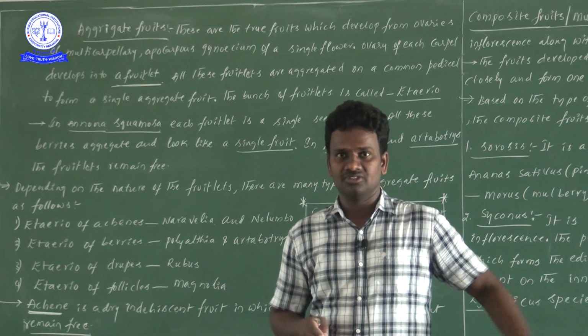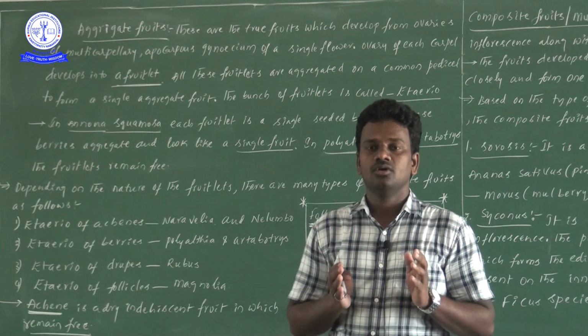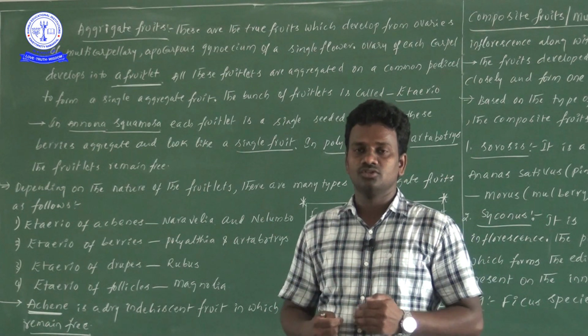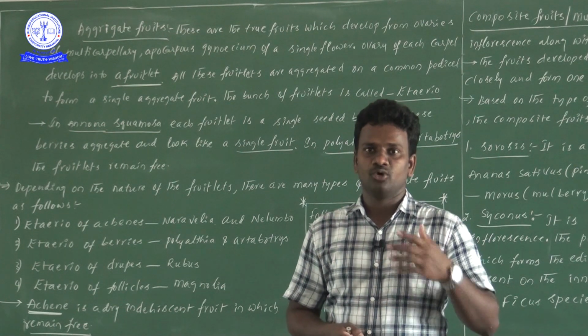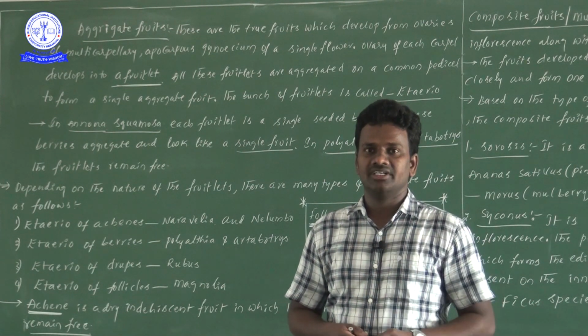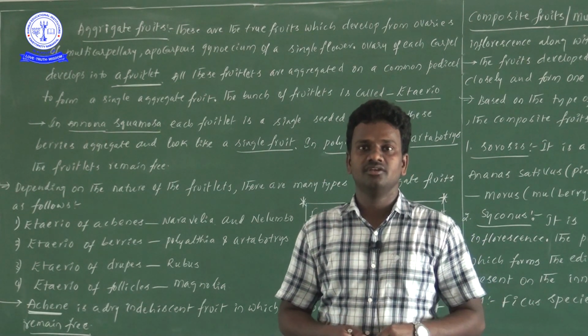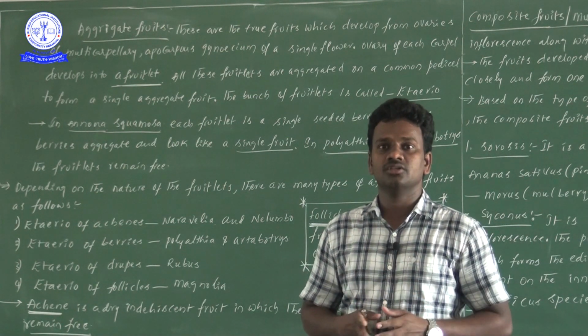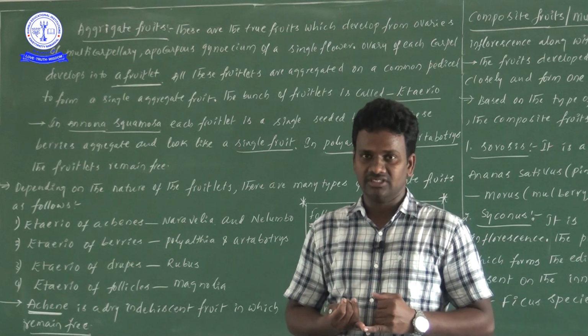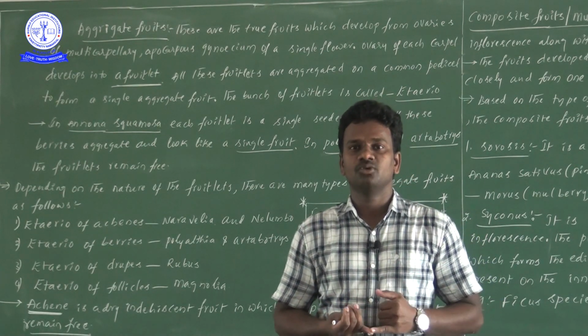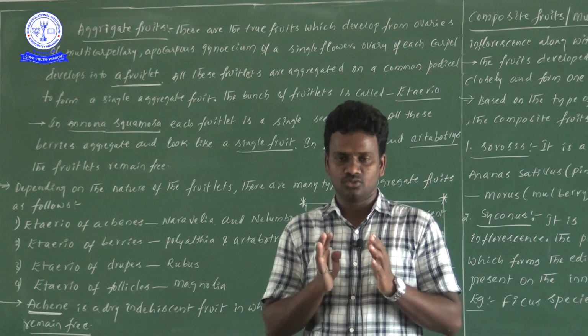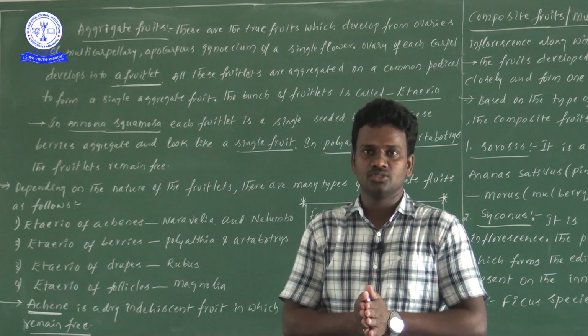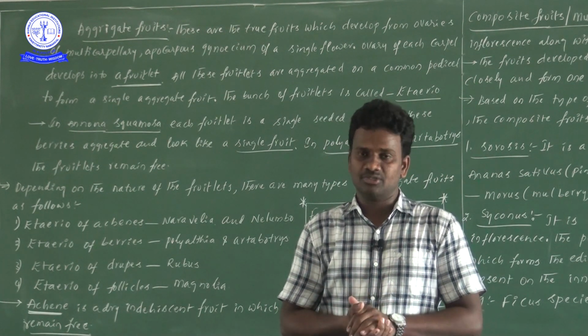Now, on this new concept, I am going to give very important information related to the NEET examination point of view.